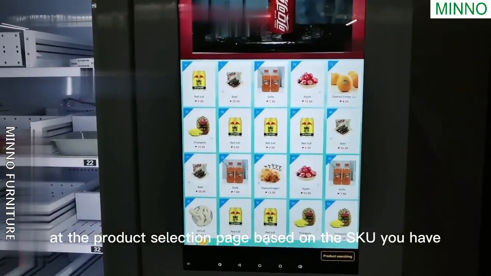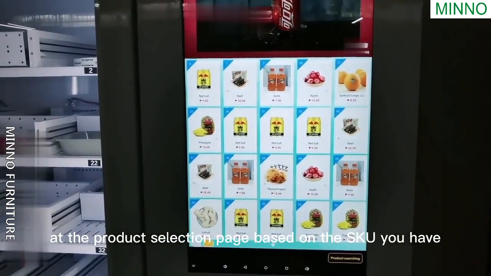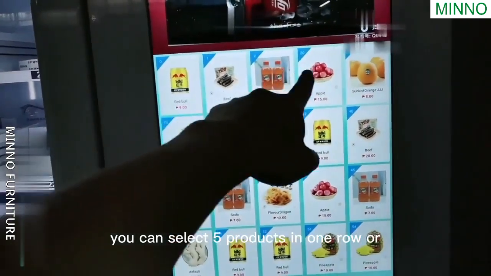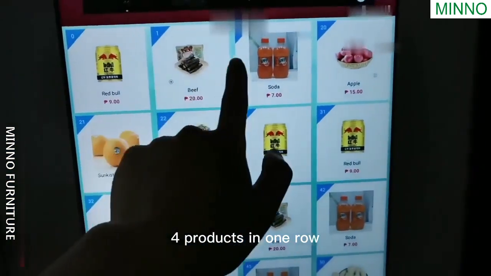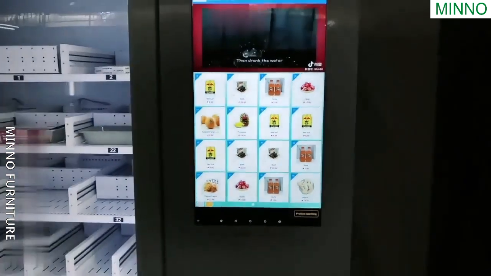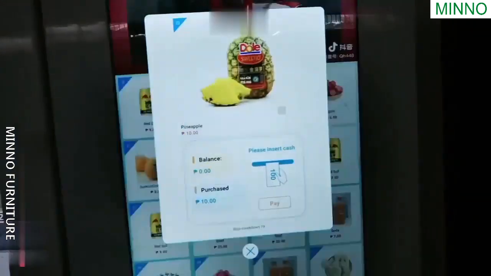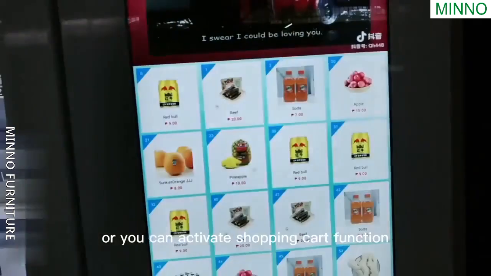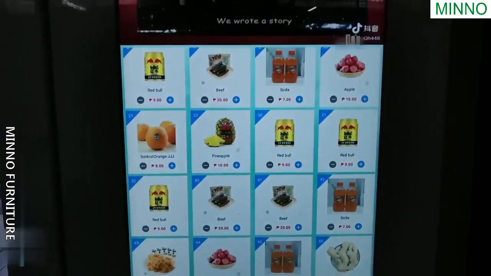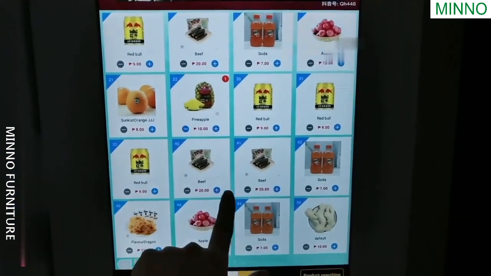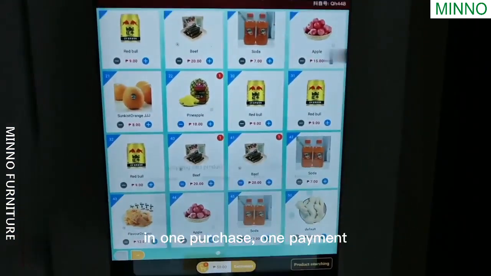At the product selection page, based on the SKU you have, you can select 5 products in one row or 4 products in one row. It can be one payment for one product only, or you can activate shopping cart function. And with shopping cart, customer can buy multiple products in one purchase, one payment.